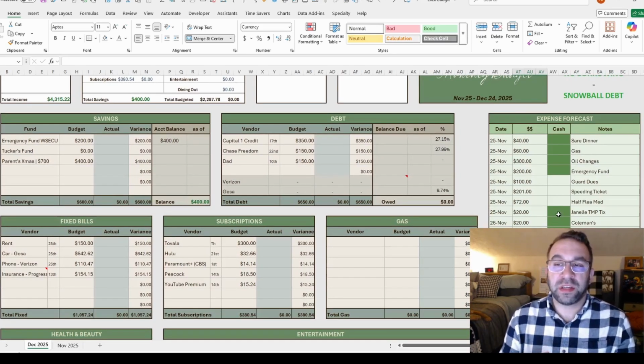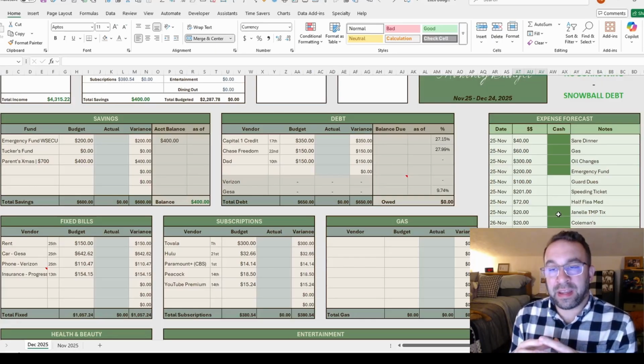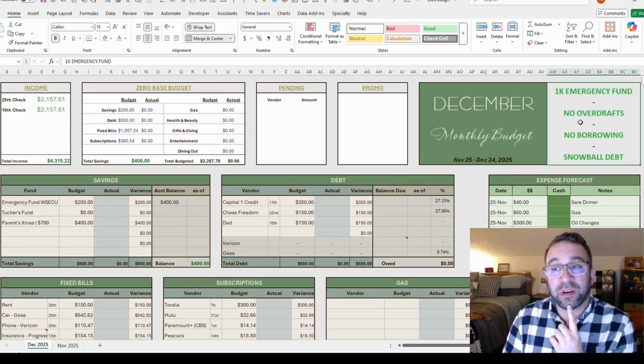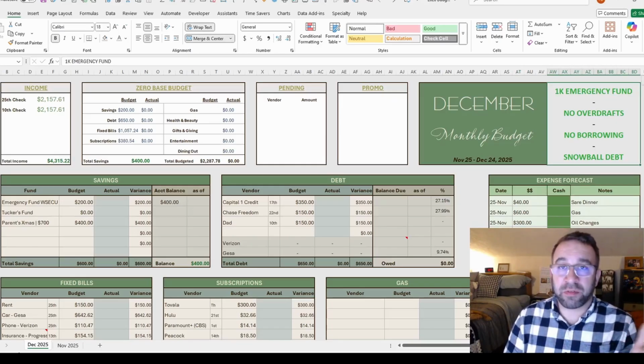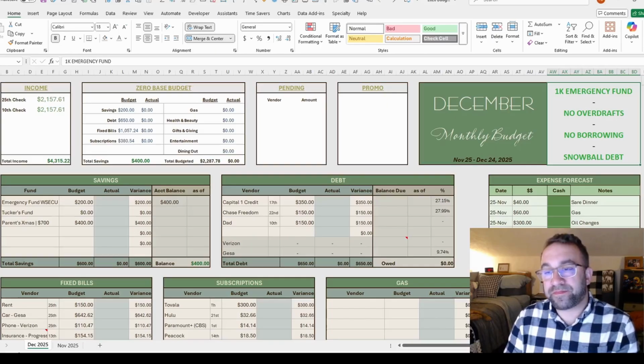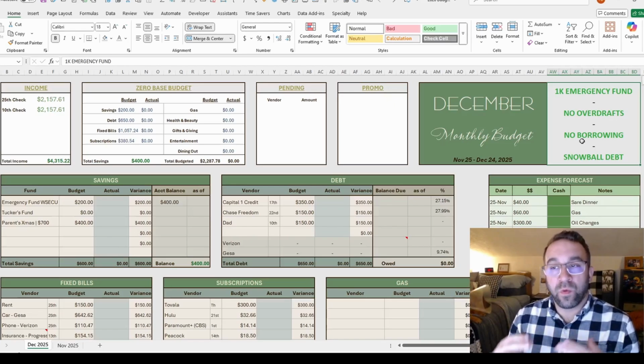But I'm not trying to do a scorched earth situation. I think I'm kind of just taking it one day at a time and baby steps. Because, again, I used to have overdrafts and borrowing every month. Hundreds of dollars that I'd have to borrow from my parents. And I have not done that in months now, which is fantastic. So I feel like we're on the right track.